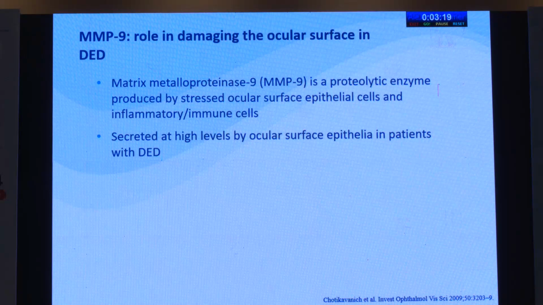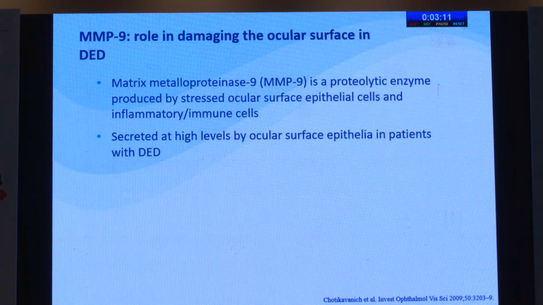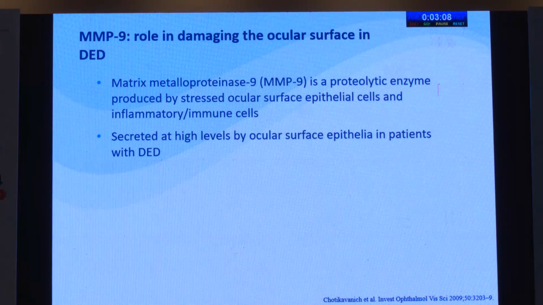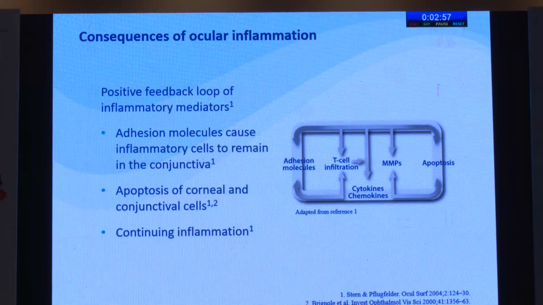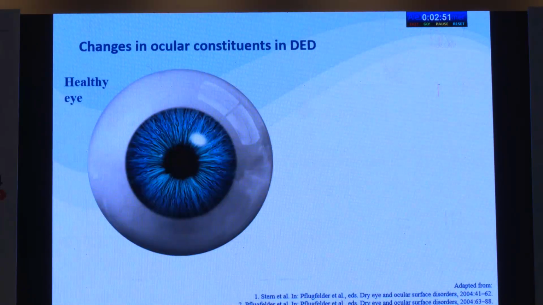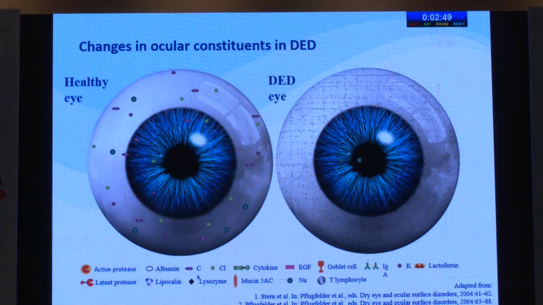MMP9 is a very important parameter in damaging the ocular surface in dry eye disease. Nowadays we are getting a lot of MMP9 strips to detect dry eye in patients in our clinics. It is secreted at high levels by the ocular surface epithelium in patients with dry eye disease. The consequence of this inflammation is a positive feedback loop of inflammatory mediators, which continues the inflammation. As we compare the healthy eye with dry eye disease, there are increased cytokines and various other modulators that damage the ocular surface.